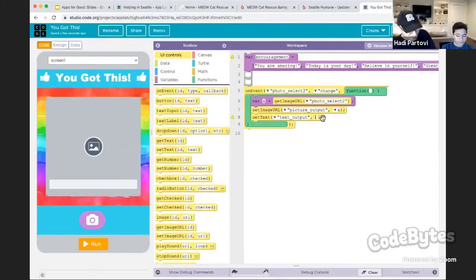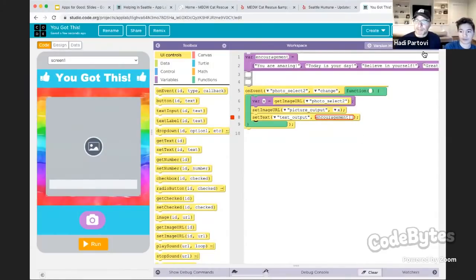So I'm going to type in encouragement and put these brackets, and then we can put any number we want. We can put 0, 1, 2, and it'll pick an item from that list. But if we do this, what are the choices for what numbers we put in there? 0, 1, 2, 3, 4, and 5, because there's no 6. There's 5 options, so to do this, we want to pick a random number from 0 to 5. Can you figure out how to do that?